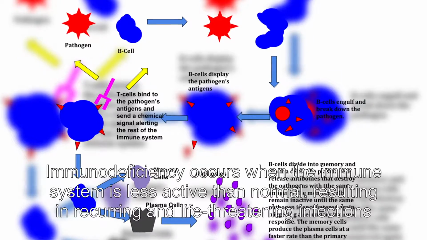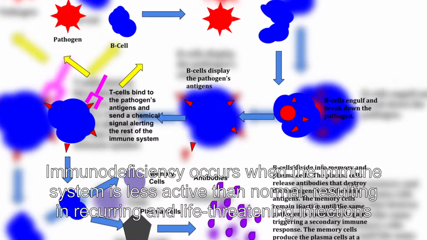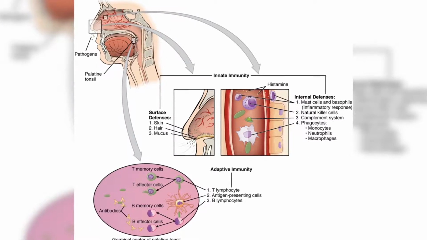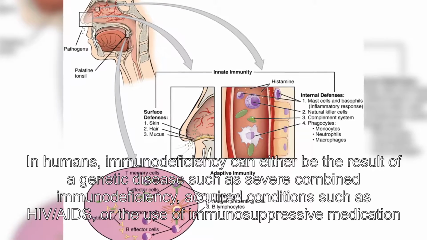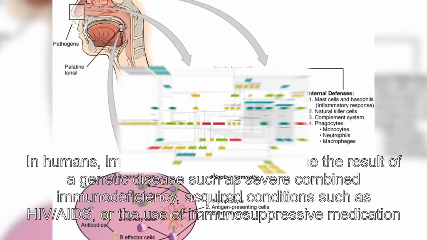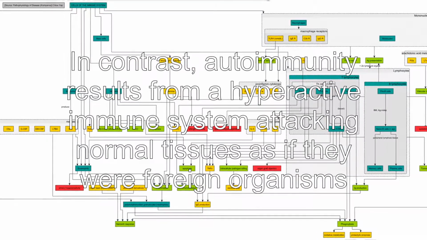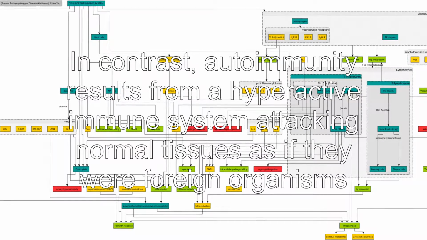Disorders of the immune system can result in autoimmune diseases, inflammatory diseases, and cancer. Immunodeficiency occurs when the immune system is less active than normal, resulting in recurring and life-threatening infections. In humans, immunodeficiency can either be the result of a genetic disease such as severe combined immunodeficiency, acquired conditions such as HIV/AIDS, or the use of immunosuppressive medication.